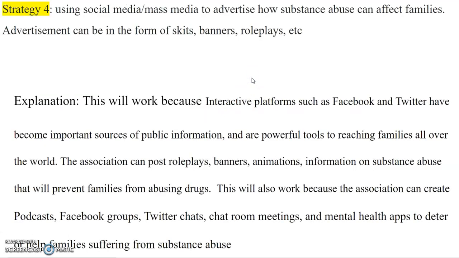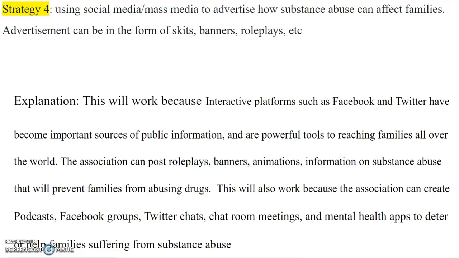Strategy 4: using social media and mass media to advertise how substance abuse can affect families. Advertisement can be in the form of skits, banners, cartoons, animations, role plays, etc. Now, why do I believe that this will work? This will work because interactive platforms such as Facebook and Twitter have become important sources of public information, and these social media platforms are powerful tools that can be used to reach families all over the world.